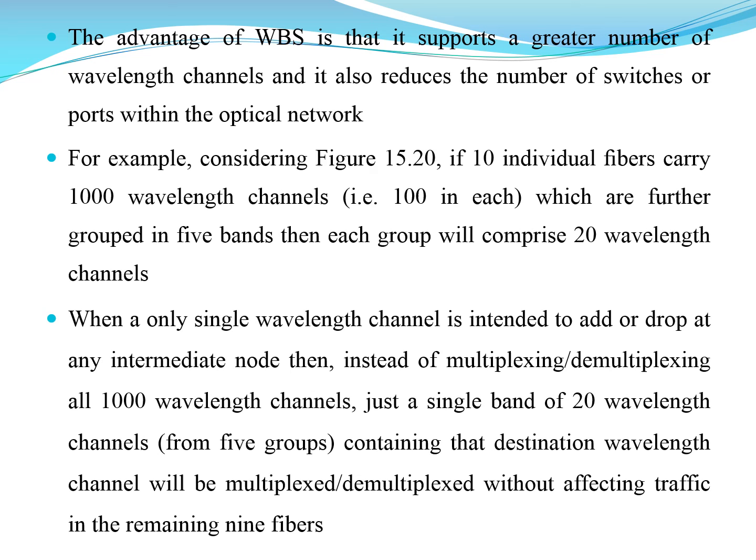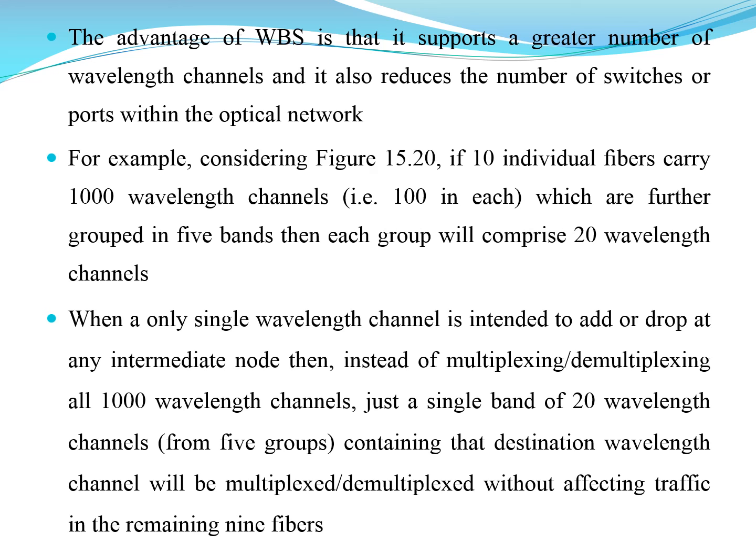And consider the example wherein we have 10 individual fibers which can carry 1000 wavelength channels, that is 100 in each, which are further grouped into 5 different bands, and each group will comprise 20 wavelength channels.